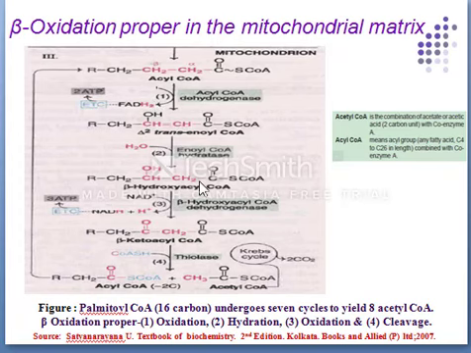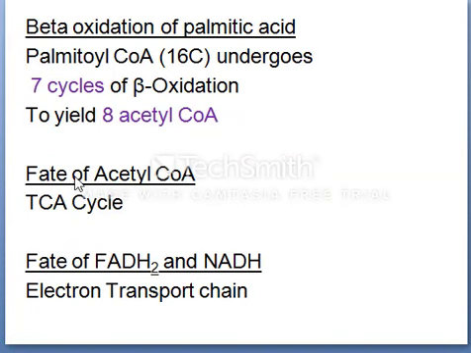The process continues till the fatty acid is completely oxidized. Palmitoyl CoA undergoes 7 cycles of beta oxidation to yield acetyl CoA. Acetyl CoA enters the citric acid cycle and gets completely oxidized to CO2 and H2O, releasing reducing equivalents, which enter the electron transport chain to generate ATP.